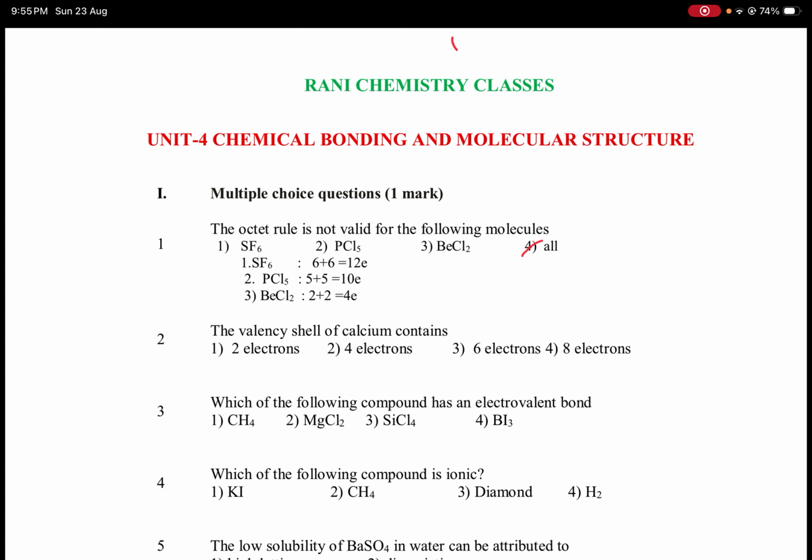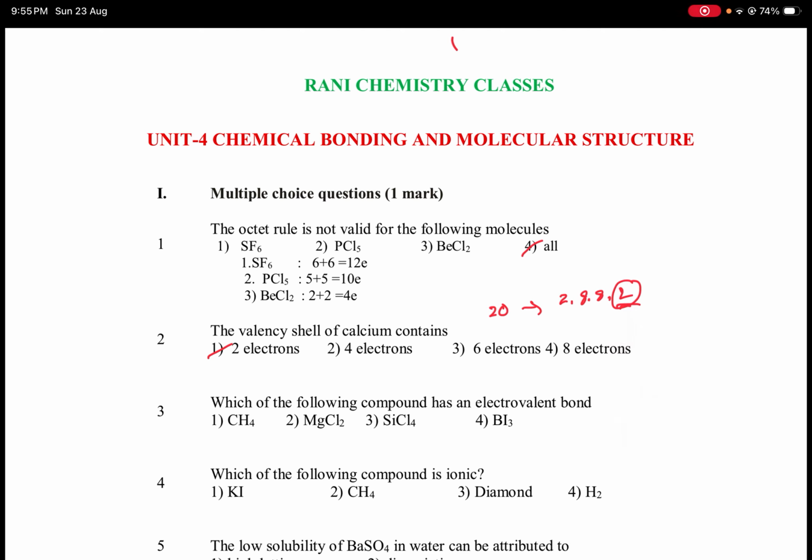Second one, the valence shell of calcium contains: option 1, 2 electrons; option 2, 4 electrons; option 3, 6 electrons; option 4, 8 electrons. Calcium belongs to second group. It contains 2 valence electrons. The atomic number of calcium is 20. Its electronic configuration is 2 8 8 2, so 1s2, 2s2, 2p6, 3s2, 3p6, 4s2. So it contains 2 valence electrons.